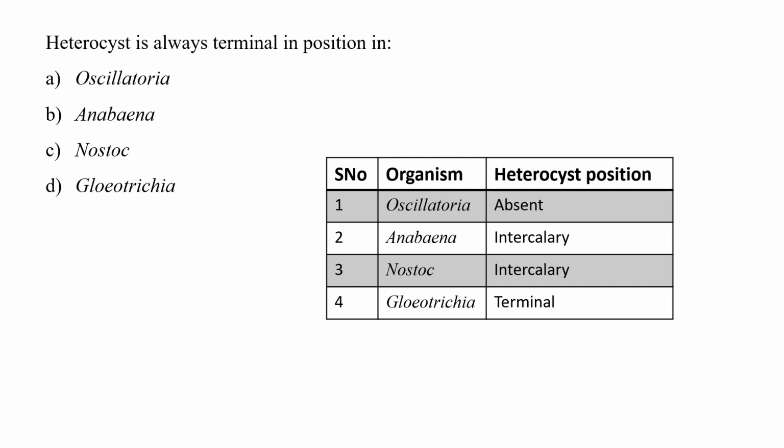So heterocyst position is given. Oscillatoria has no heterocyst, whereas Anabaena and Nostoc have intercalary heterocyst. In the question it is asked about terminal. So from the table we can see that it is present in Gloeotrichia. So the correct option will be option number D.